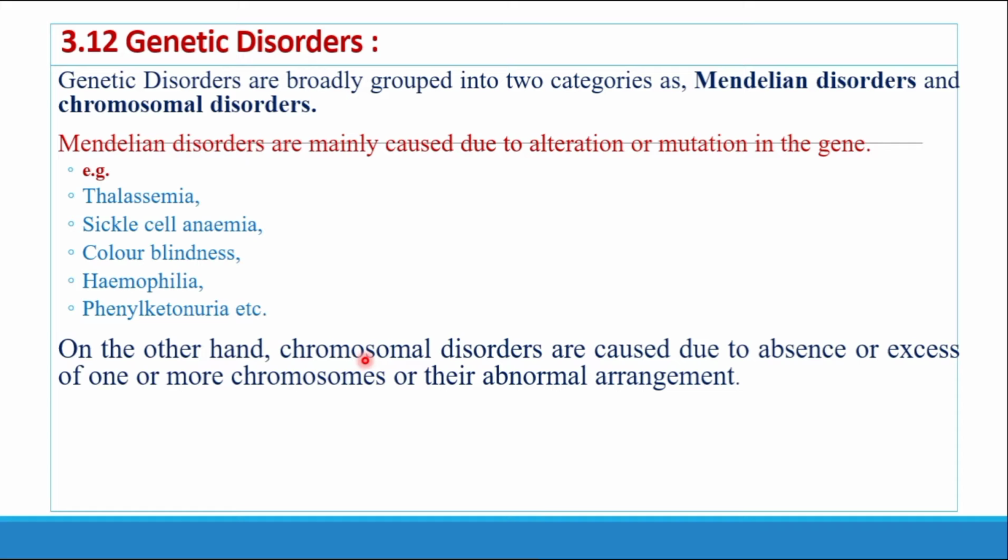On the other hand, the chromosomal disorder. This chromosomal disorder is the second type of genetic disorder. It is caused due to absence or excess of one or more chromosomes or their abnormal arrangement.